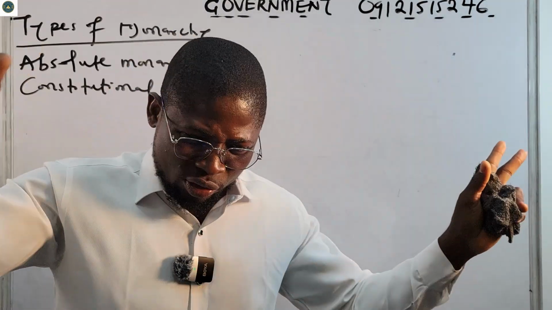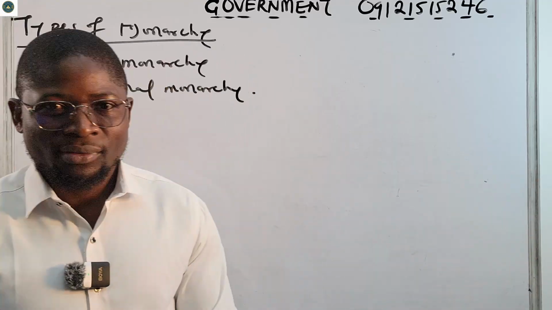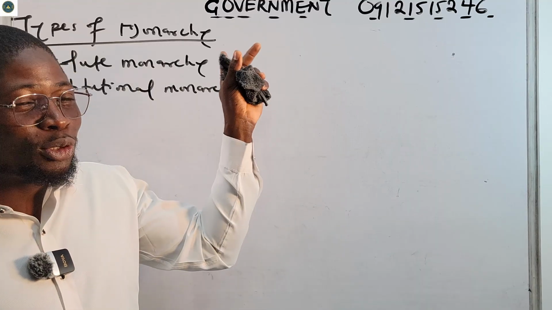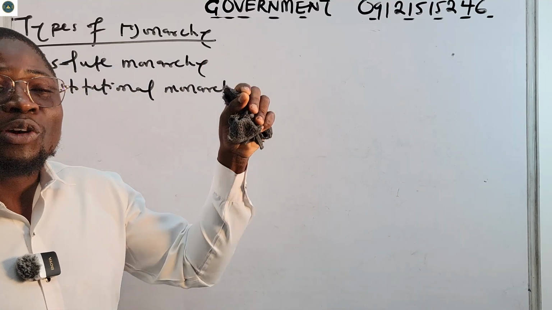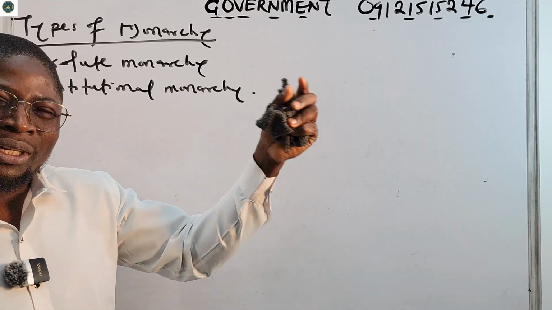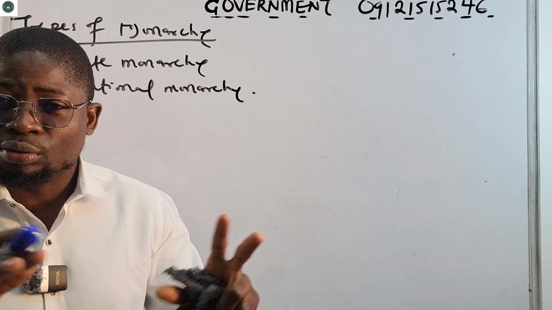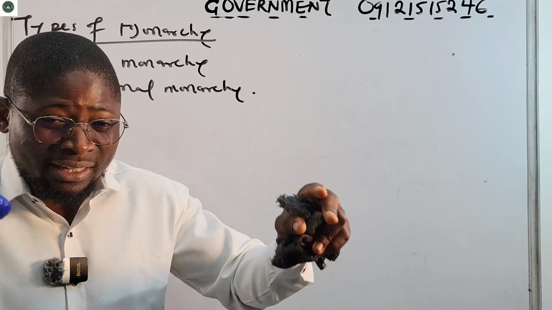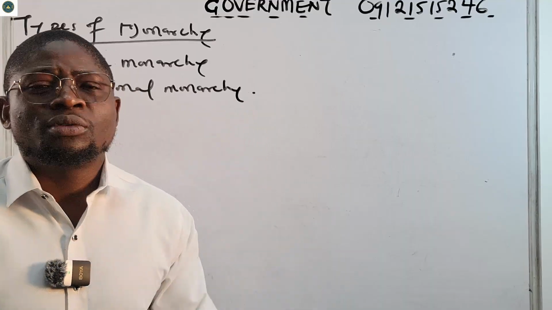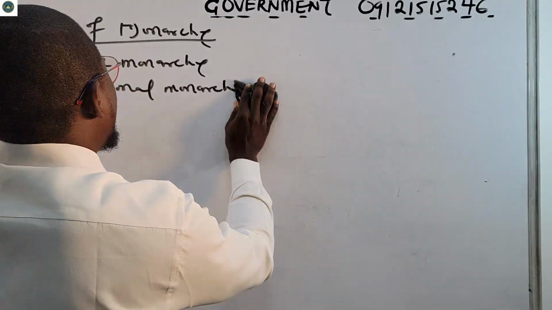What do I mean by absolute? Absolute means total. That means the monarch has total power, total sovereignty. In absolute monarchy, sovereignty rests, lies, or resides on the monarch. He has total power. He can do and undo, not that he does bad things, but he has total sovereignty. He can make decisions and he can make laws. That is absolute monarchy.